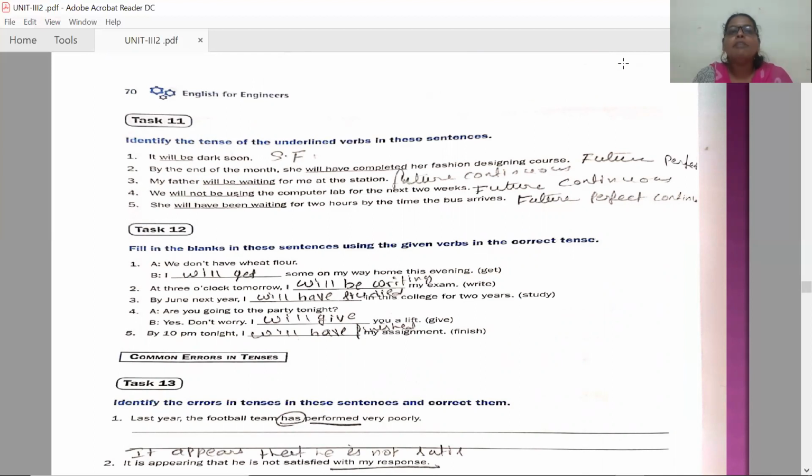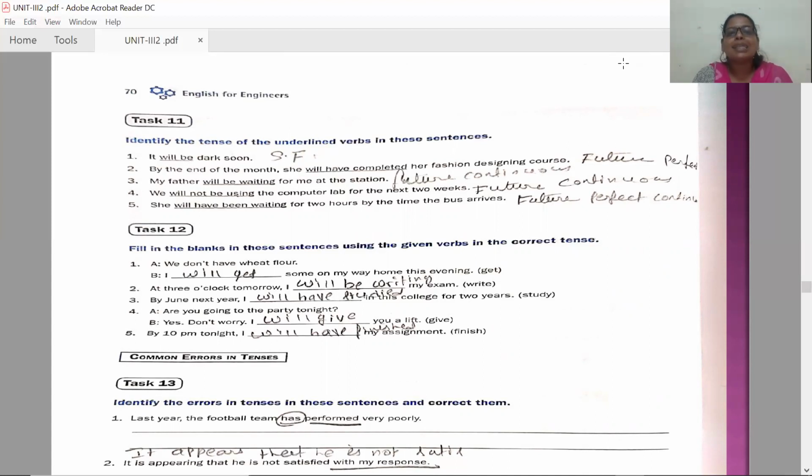My father will be waiting for me at the station: future continuous. We will not be using the computer lab for the next 2 weeks: future continuous. She will have been waiting for 2 hours by the time the bus arrives: future perfect continuous tense. Now coming to task 12.